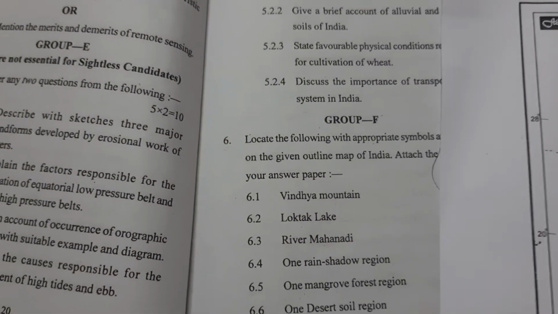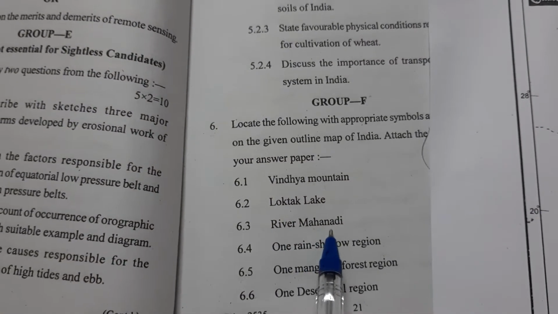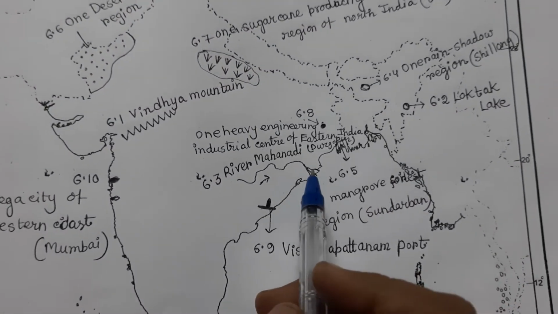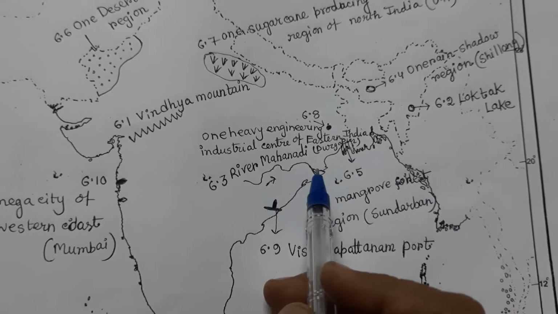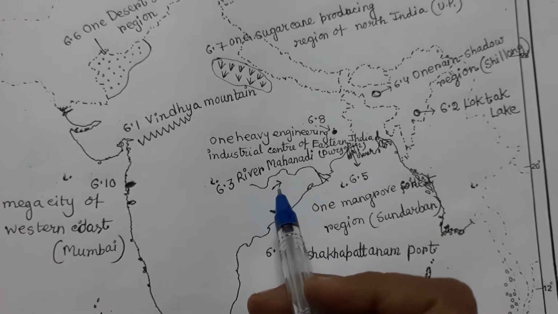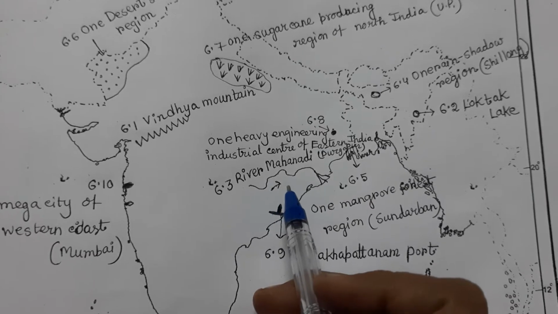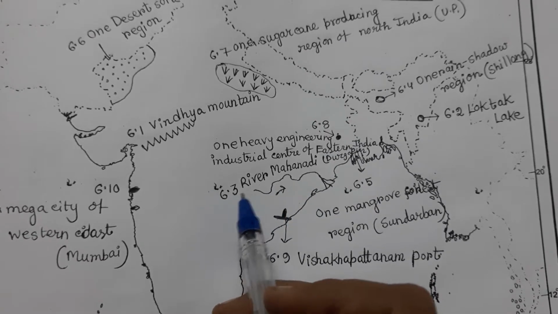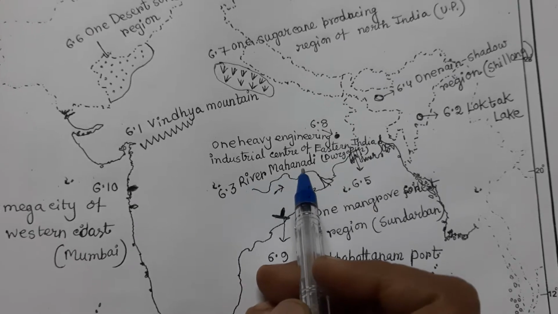And 6.3 River Mahanadi. You draw the river and then draw the direction of the river like this, and then write 6.3 River Mahanadi, like this.